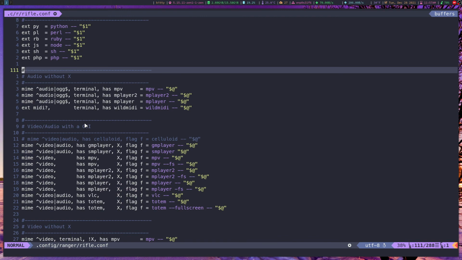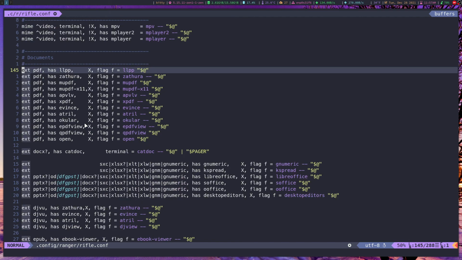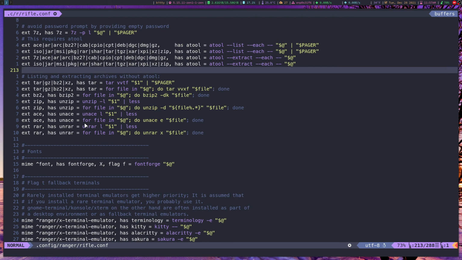If you launch video or audio, it will launch MPV. If you wanted to bring up a document, it brings up a special application for that. If you wanted to bring up images, it'll show a different application for that. So this is where you set what does what.